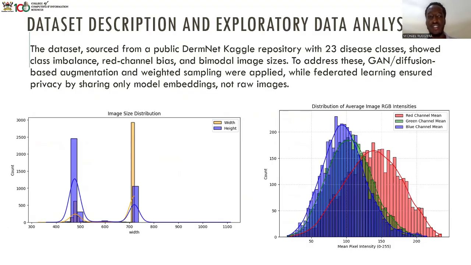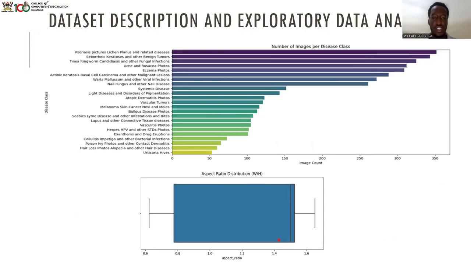It has about 23 disease classes, and as you can see, there's a big class imbalance, and there's also red channel bias and bimodal image sizes. To address the class imbalance, we'll use graph attention networks and diffusion-based augmentation, along with weighted sampling. We'll also use federated learning to ensure privacy by sharing only the model embeddings and not actual images. We won't use the actual data from patients, but we'll just get the embeddings from models trained on those datasets, and those will be used to update the main LVM.